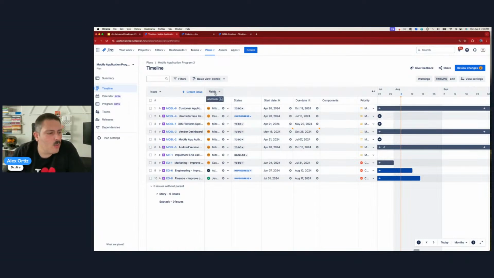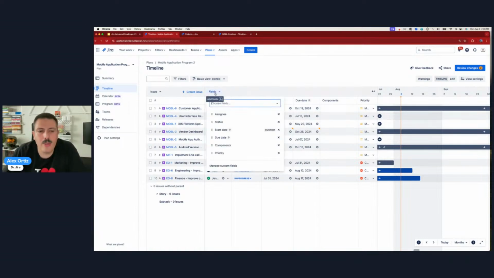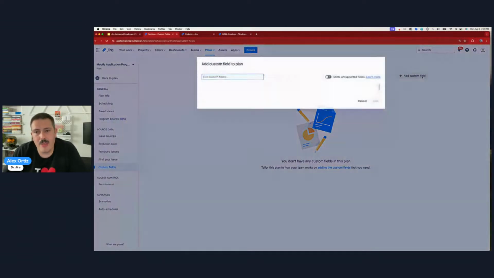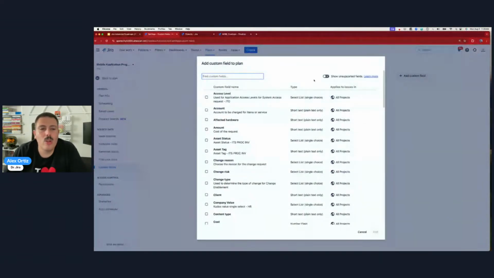Number two, what if you have custom fields? Well, you have to click on this Manage Custom Fields button here. This is going to take you to a pretty blank screen, which means you have to click yet again to add a custom field over here. And you will be able to bring any custom field that is supported.